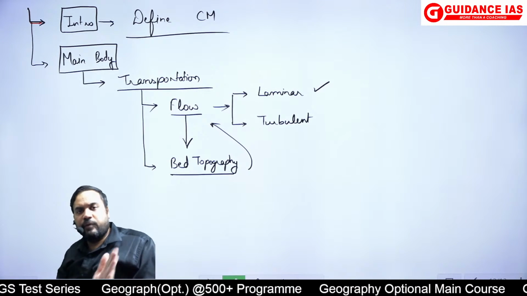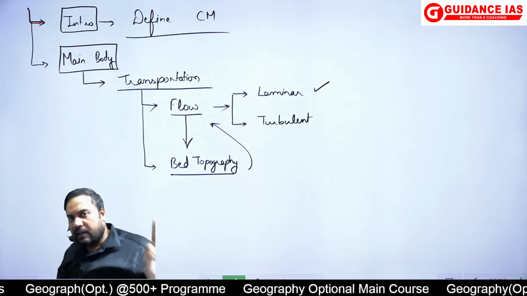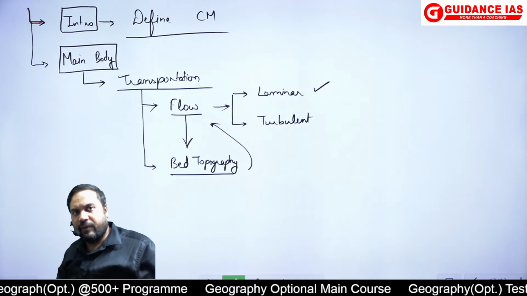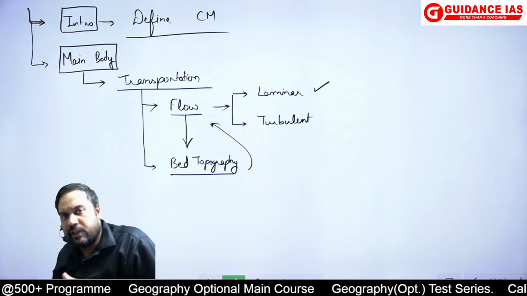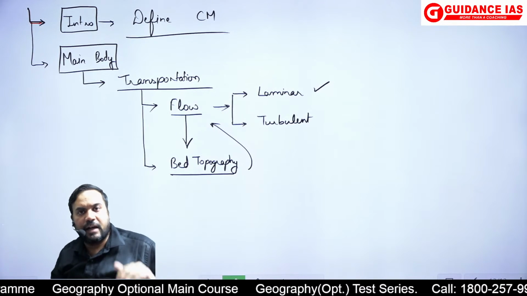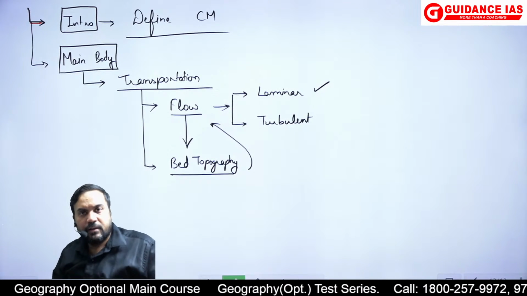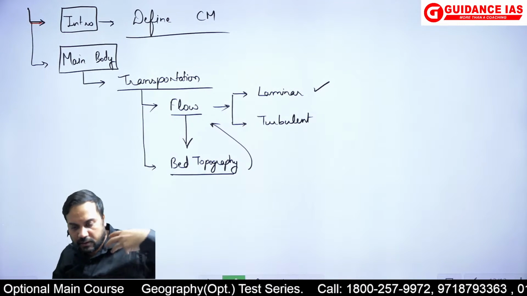For example, we have studied two kinds of rivers, alluvial channels and bedrock channels. Where there are bedrock channels, the flow tends to become turbulent because there will be lots of potholes, or waterfalls, rapids, cataracts. So the flow would become turbulent and that would essentially affect transportation.